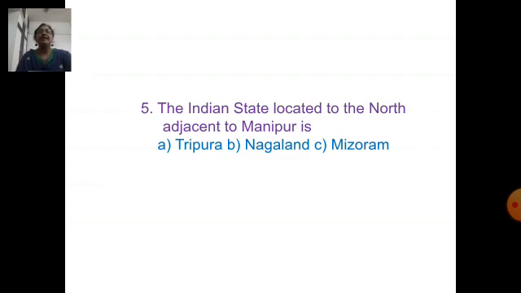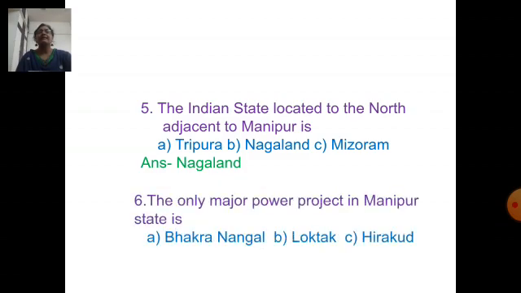Next question. Which Indian state is located to the north adjacent to Manipur? Option A, Tripura. Option B, Nagaland. Option C, Mizoram. Nagaland is the state located to the north adjacent to Manipur.